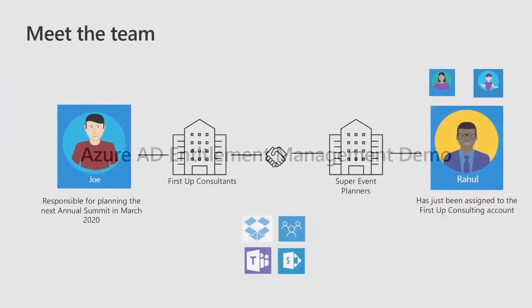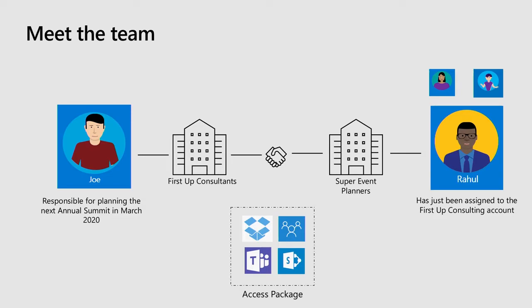Thanks, Joe. So what Joe just showed us is how he was able to give users from Super Event Planners access to applications, to groups, to SharePoint sites, to teams in a governed way. He did this by creating an access package that included all of these apps and groups and SharePoint sites, and adding Super Event Planners as a connected organization. By applying these concepts, me, Rahul, and my team can get secure and governed access to this access package.